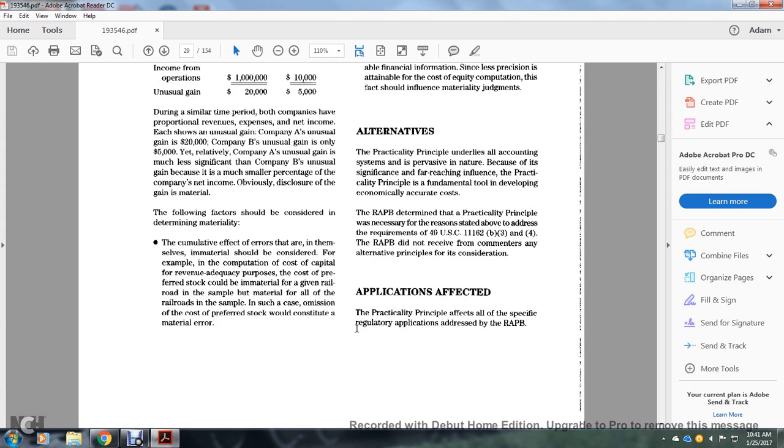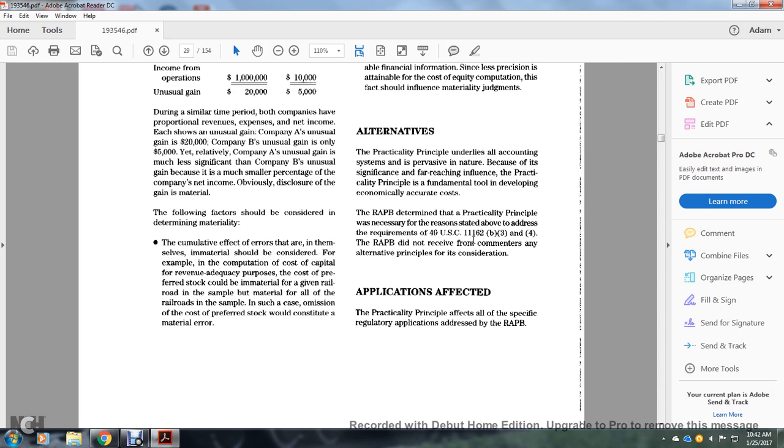Alternative practicality principles underlie all the accounting systems, permissive in nature because of the significance of reaching the influence for the particular principle. The practicality principle is fundamental to the tool of developing economical, accurate costs. Railroad accounting principles determine the practical principal costs necessary, for the reasons stated, to address the requirements of Title 49 U.S. Code 11162(b)(3) and (4).